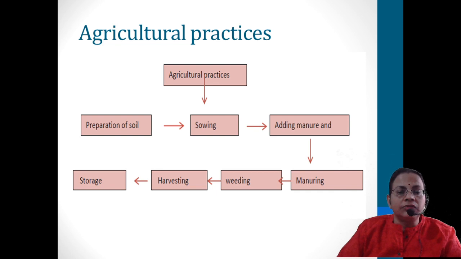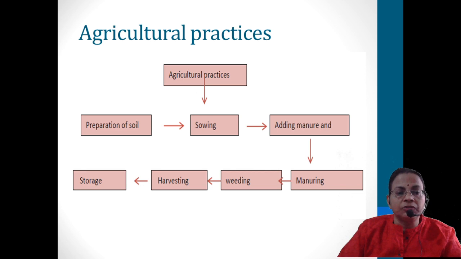Then after that, the second last step is harvesting. So the plants are getting enough amount of water, sunlight, and all other necessary nutrients. They will definitely grow and enter the flowering season. After flowering, they will produce the seeds or fruits, whatever it is. Then it will grow enough to separate from the main plant body. So that separation of the grains from the main plant body is called harvesting.